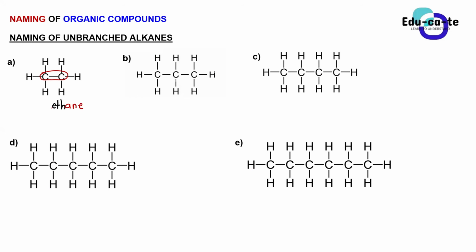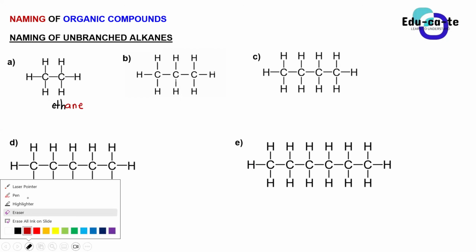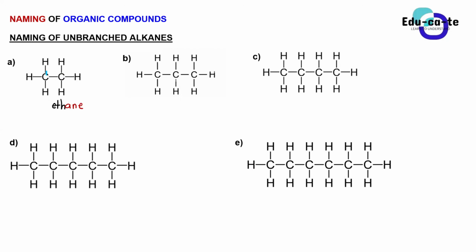Because it is an alkane. Yes, guys, remember the last part tells you of the homologous series to which the compounds belong. So in this case, you can see that here, the carbons, between them, they've got only single bonds. There's only one single bond here. So we don't have any other things, just a functional group of an alkane. So this is ethane. That's how we name it. It's ethane. So it's pretty simple, guys.